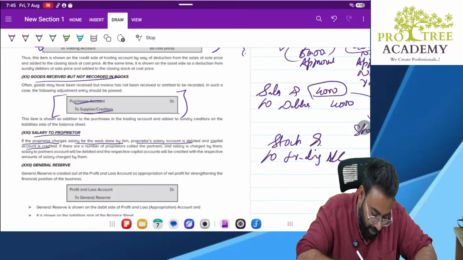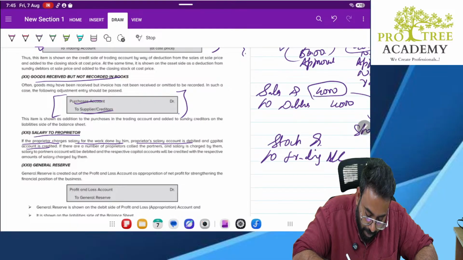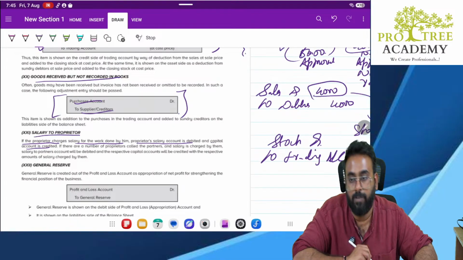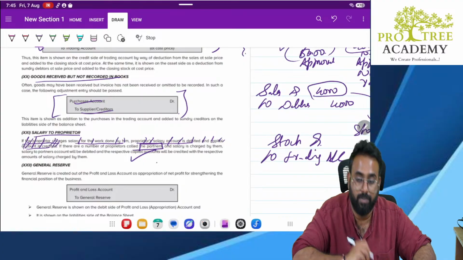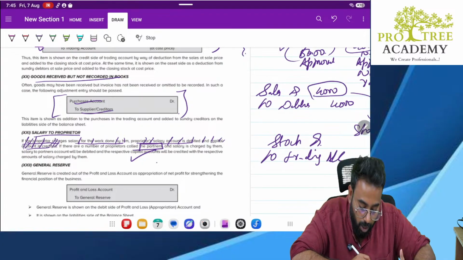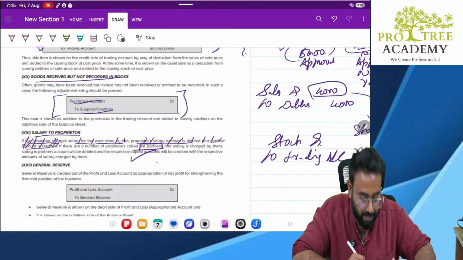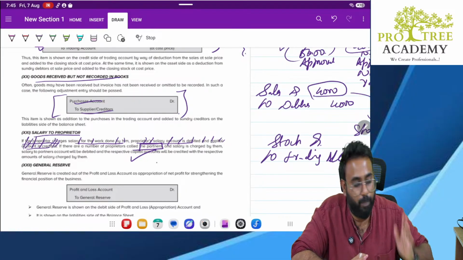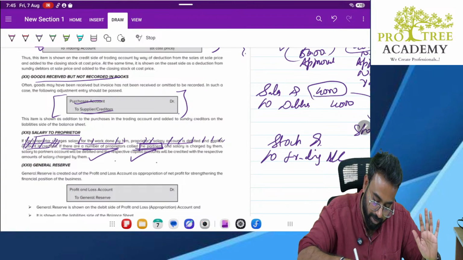Okay, but trust me, this is not allowed under income tax. You cannot give salary to yourself in the business. If there are partners, then it is allowed. If there are a number of proprietors called partners, then this is allowed. If you are all alone, this sentence itself is wrong. Proprietor is different, partner is different. Your book is rubbish on this paragraph.